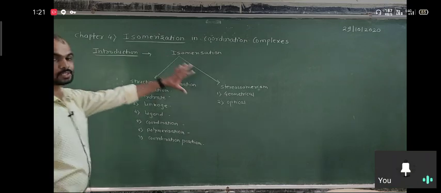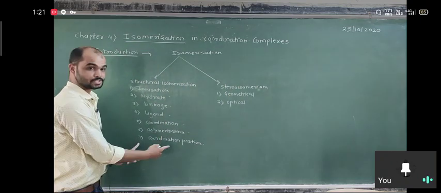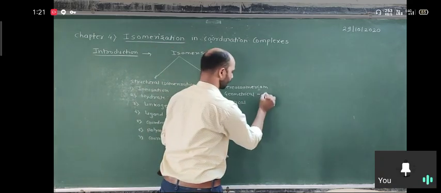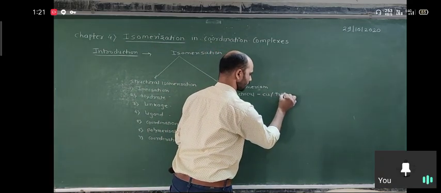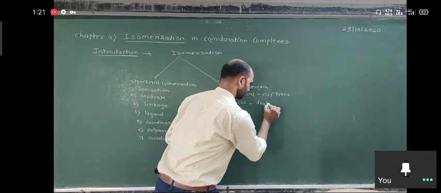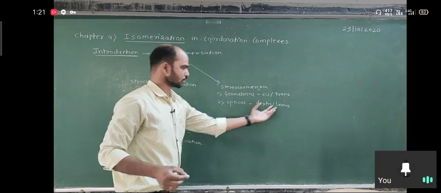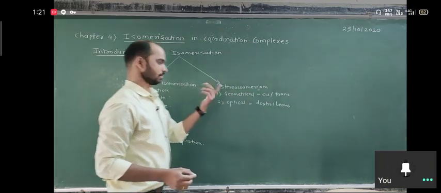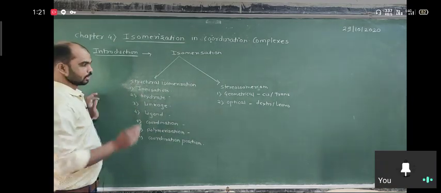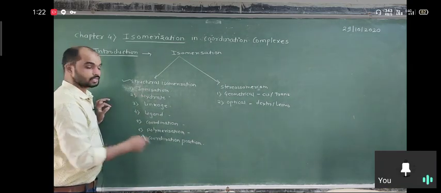So this is the classification of isomerism. Basically two types, structural and stereo. Structural has seven different types and stereoisomers have another two types, geometrical and optical. In geometrical, you know the cis-trans isomers, and in optical, you know there is dextro and laevo. So optical isomerism is represented as dextro-laevo, and in geometrical there is cis and trans. We are going to discuss the different kinds of isomerism one by one. First of all, we are going to discuss structural isomerism and its subtypes.